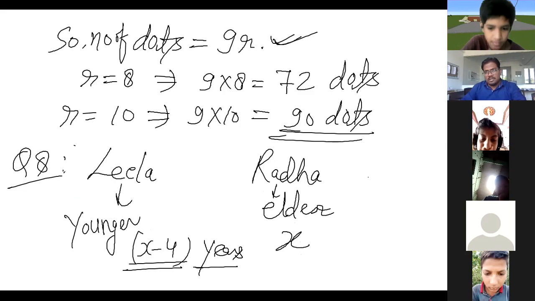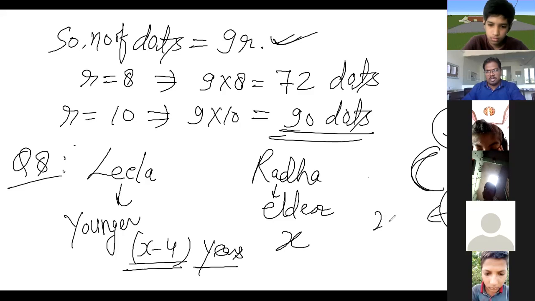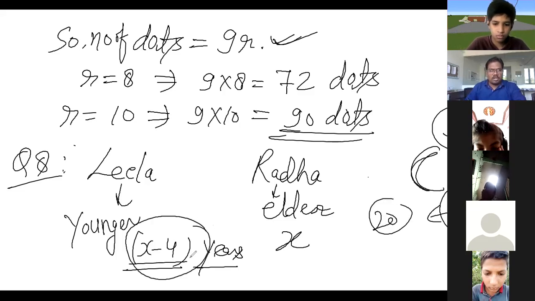Suppose 30 years is mine and yours is 10, you are definitely younger and I am elder, so the difference of these ages will be 20. If we know the value of X, then we are able to find the value of Leela. Suppose Radha is 15 years.